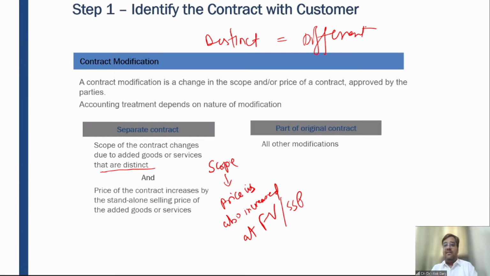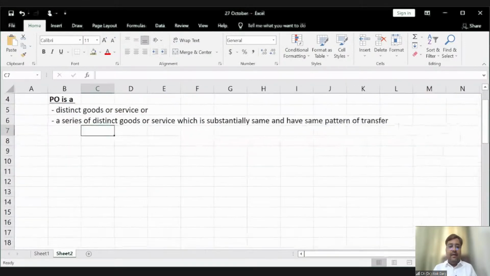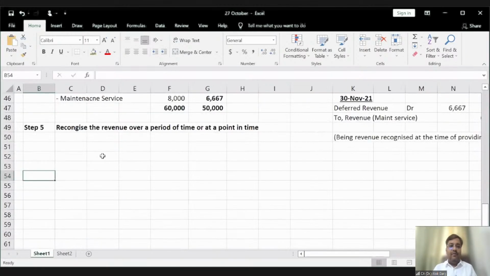Sir, again, please tell us, how does it make a difference, right? And let's take another example as well. So let me go to my Excel file. Please let me know if my Excel file is visible, and then I will discuss this contract modification example. Contract modification.